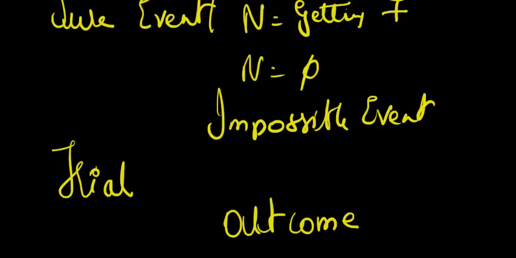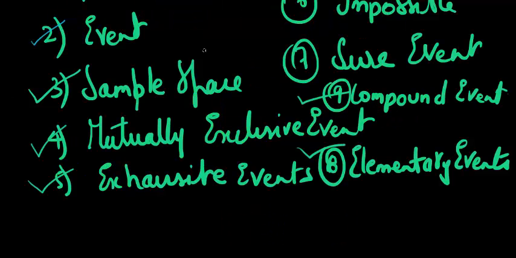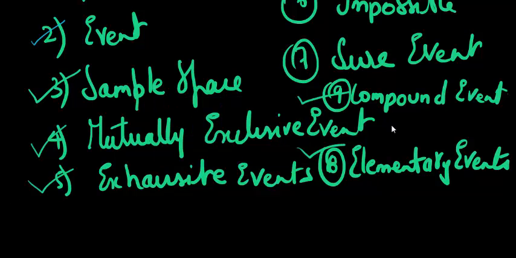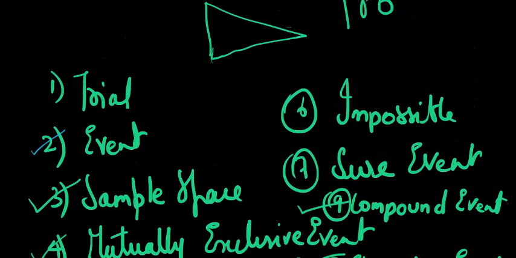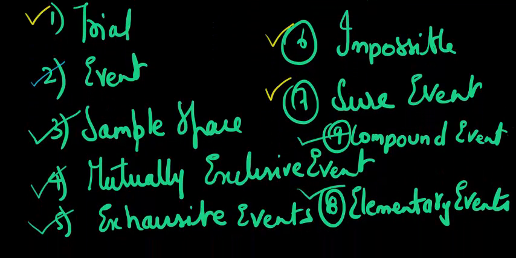Impossible event and sure event. Let's go tick that out. So I have understood what is a sure event, what is a trial, and what is an impossible event. Those are the words, or the concepts, that I have understood.